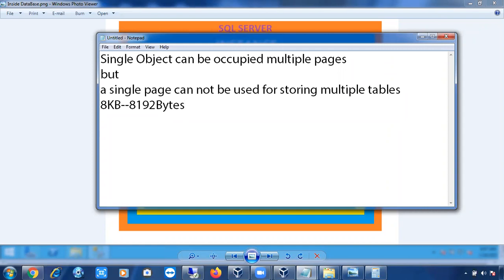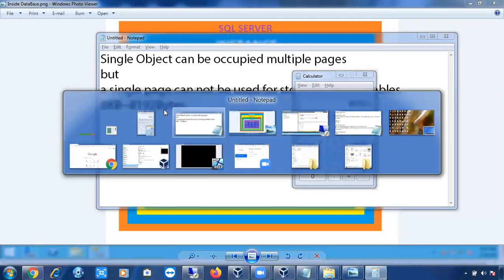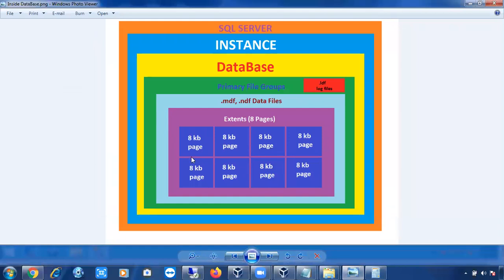If the table is big, it is going to take one more page. If the table is very small, it is not going to create one more table in the same page. Clear? The page size is 8 KB. Remember, this page size is not going to change at all in any version of SQL Server. They may ask you, in SQL Server 2019, what is the size of the page? 8 KB only.